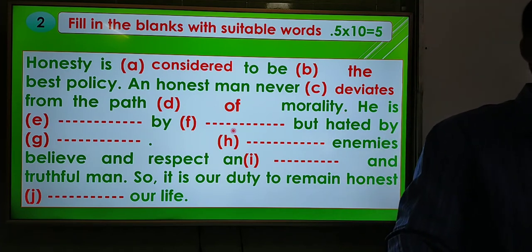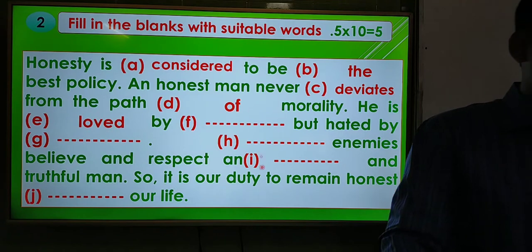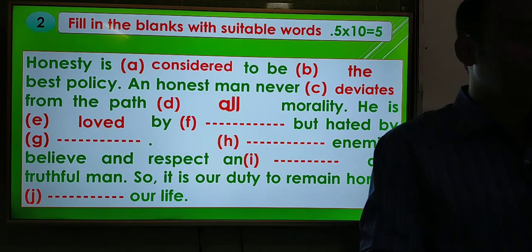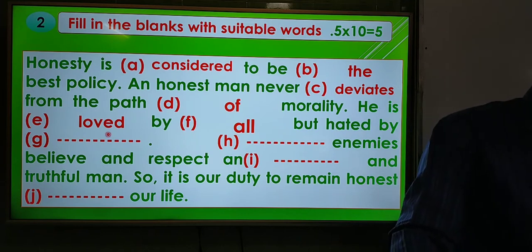He is dash by dash but hated by dash. So answer will be he is loved by all. As he is honest man, all love him. He is loved. Here look at the verb. That means this is auxiliary verb, and after auxiliary verb we have to use third form of main verb. So it has become loved. He is loved by all but hated by none. That means as he is honest, nobody hates him.